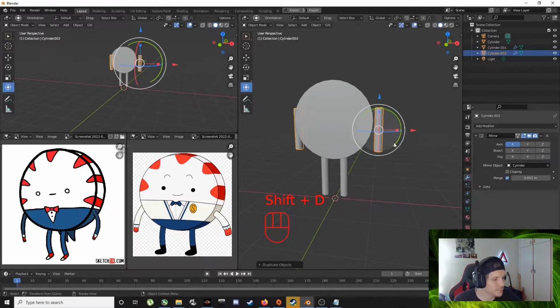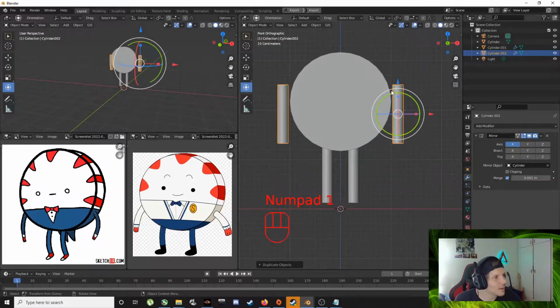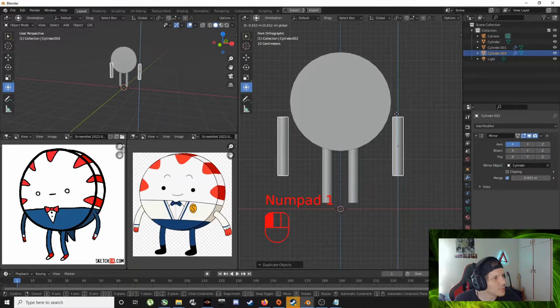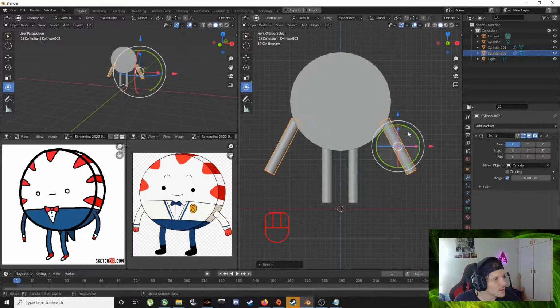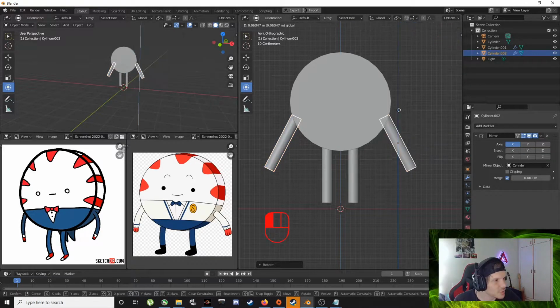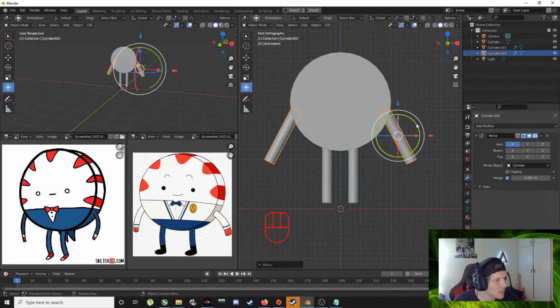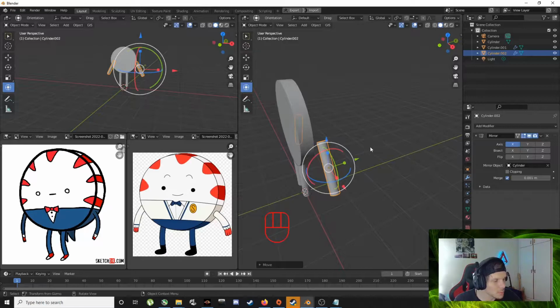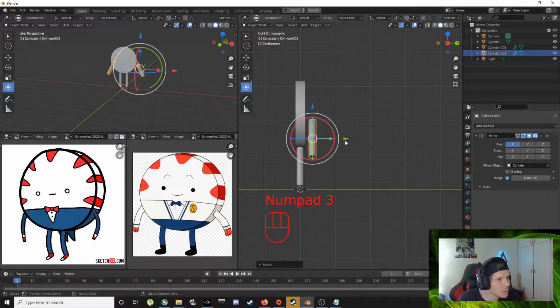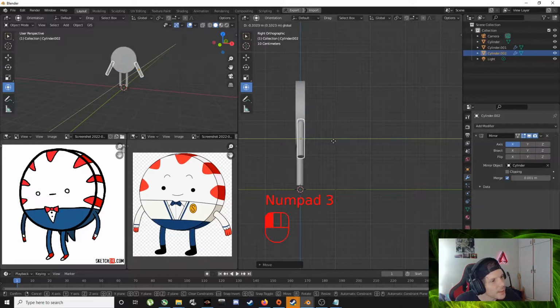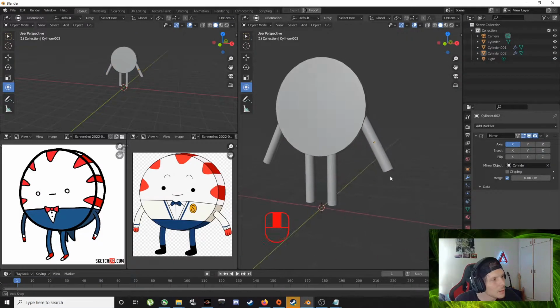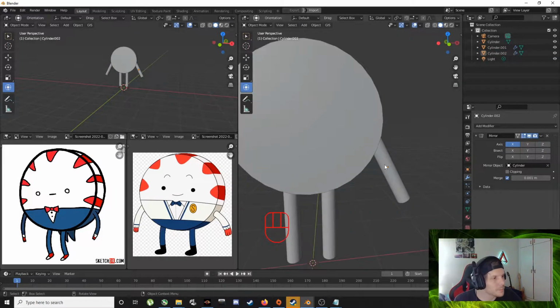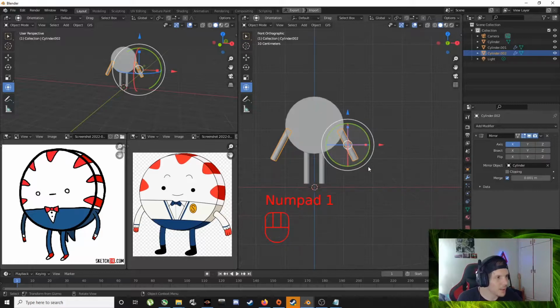drag it up, and now pull this down and just get into the kind of position we want. I guess that's okay. Whoa, whoa. Let's drag that back. Cool, cool, cool. And now to get a little bend in this arm,